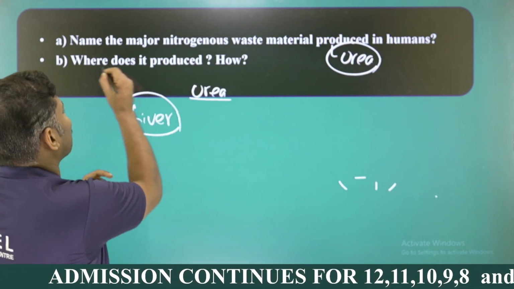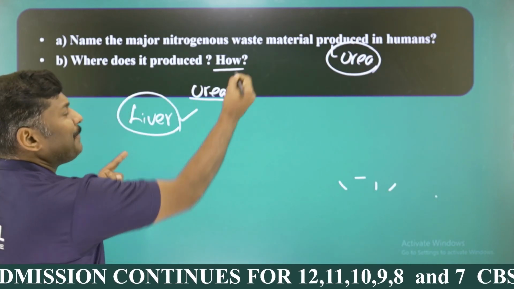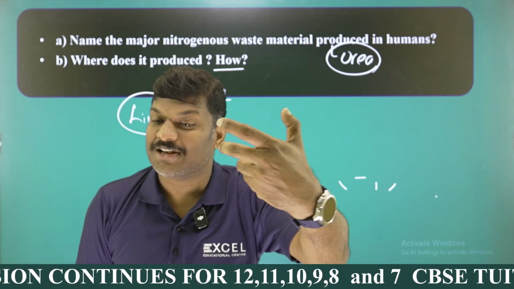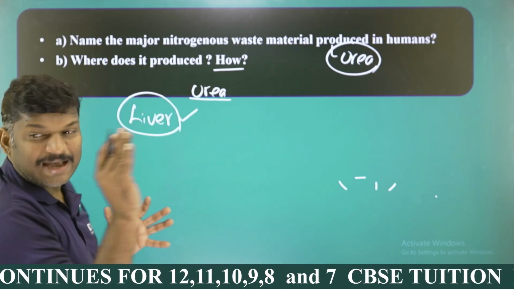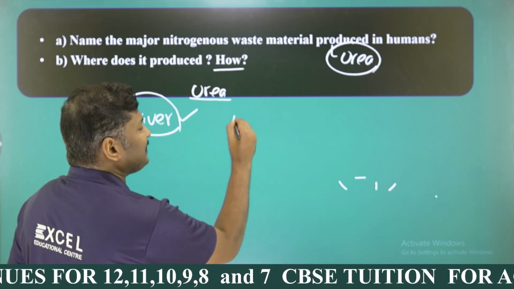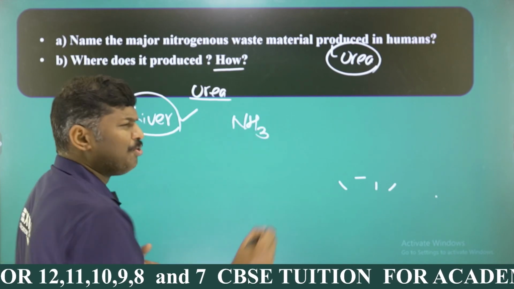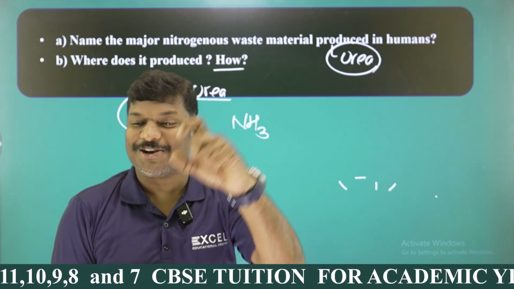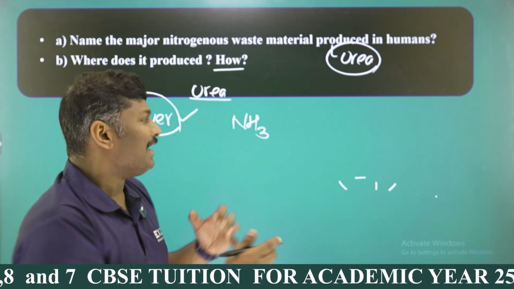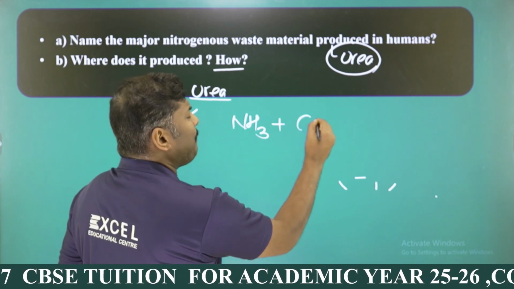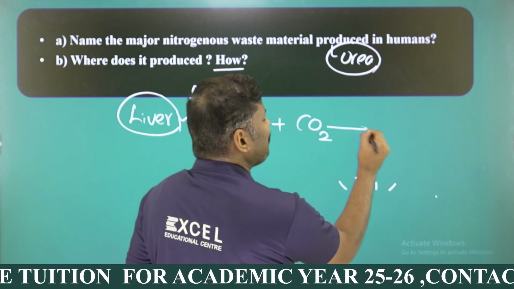And here there is one more question. Where it is produced, the answer is liver. But there is one more question: how? You have to write the mechanism. In liver, what is happening? All of you listen please. Here you can see the NH3. What is NH3? The most toxic nitrogenous waste material called ammonia is coming into the liver, and that ammonia combines with the carbon dioxide to make urea.